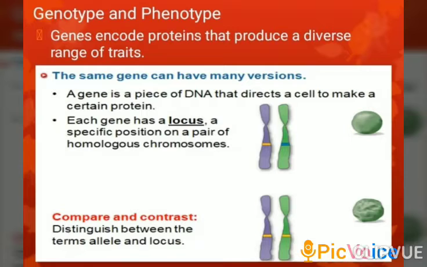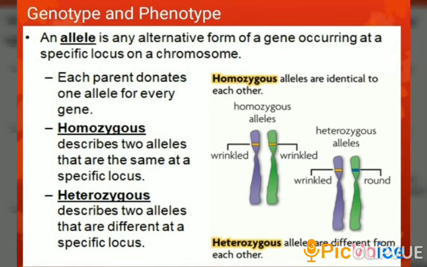First, a gene is a piece of DNA that directs a cell to make a certain protein. Each gene has a locus, a specific position on a pair of homologous chromosomes. Allele. An allele is an alternative form of a gene occurring at a specific locus on a chromosome. Each parent donates one allele for every gene. There are homozygous genes and heterozygous genes. Homozygous genes describe two alleles that are the same at a specific locus. Heterozygous genes describe two alleles that are different at a specific locus.